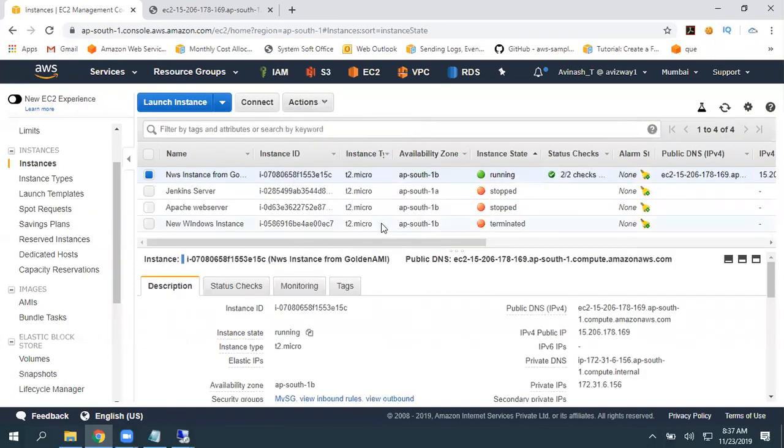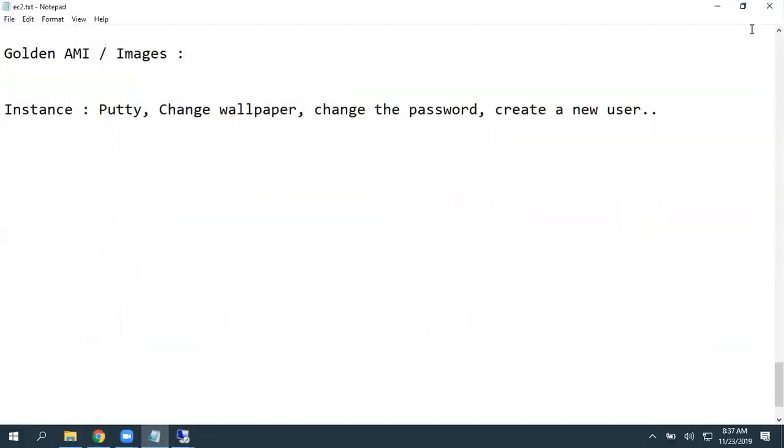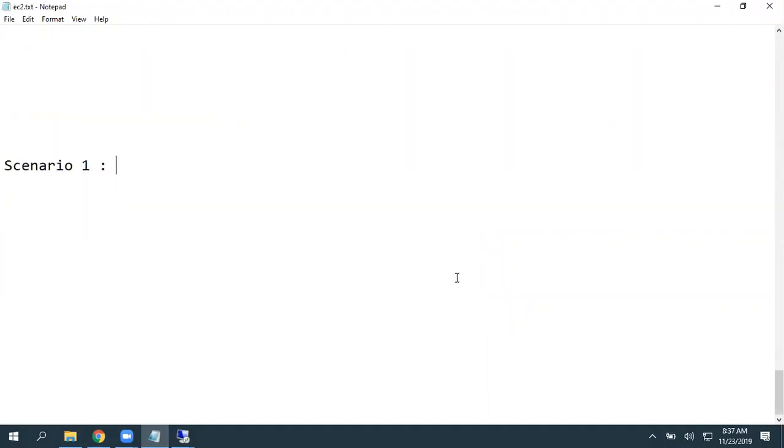Now, the task is, we have two scenarios basically in this task. Scenario 1. You have an EC2 instance and you logged in and you changed the password. You have access to your key pair.